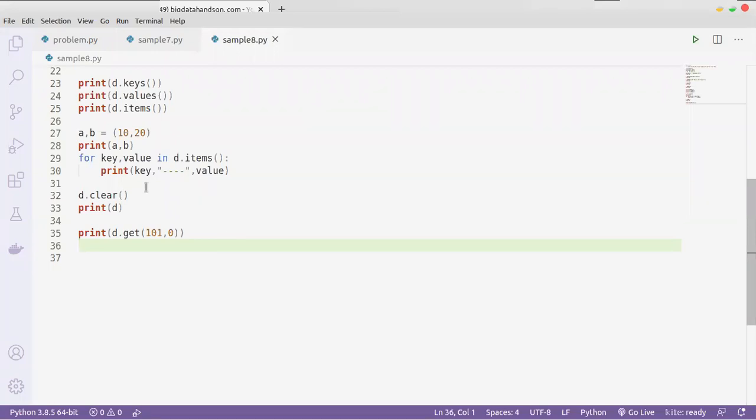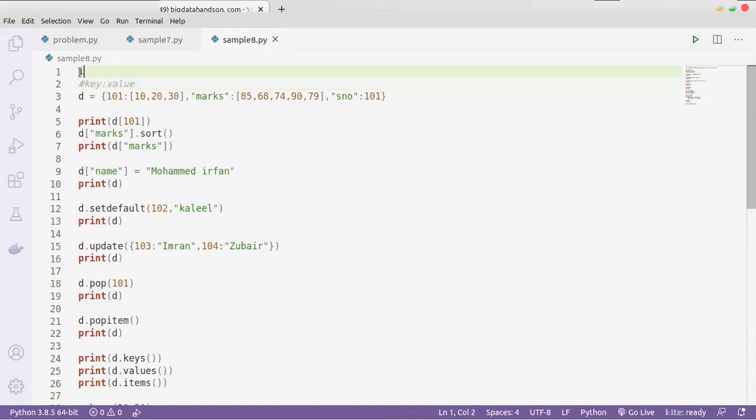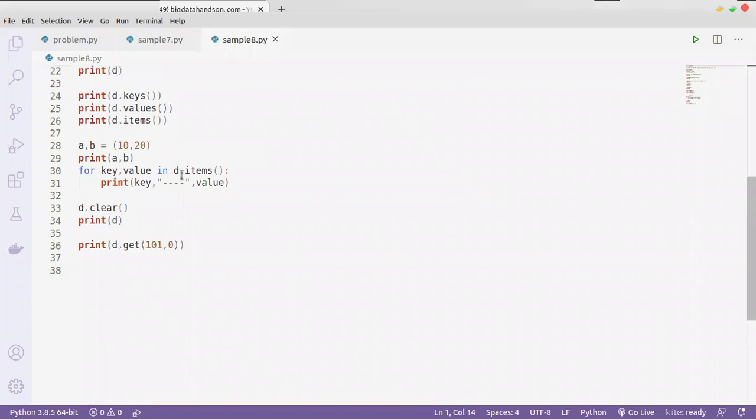For example, you have this dictionary and you want to store it somewhere. This is an object of dictionary, so this object can be stored by the pickle library. We can import it here: import pickle. Pickle will help you store the object, as a dictionary or as a string, as it is.